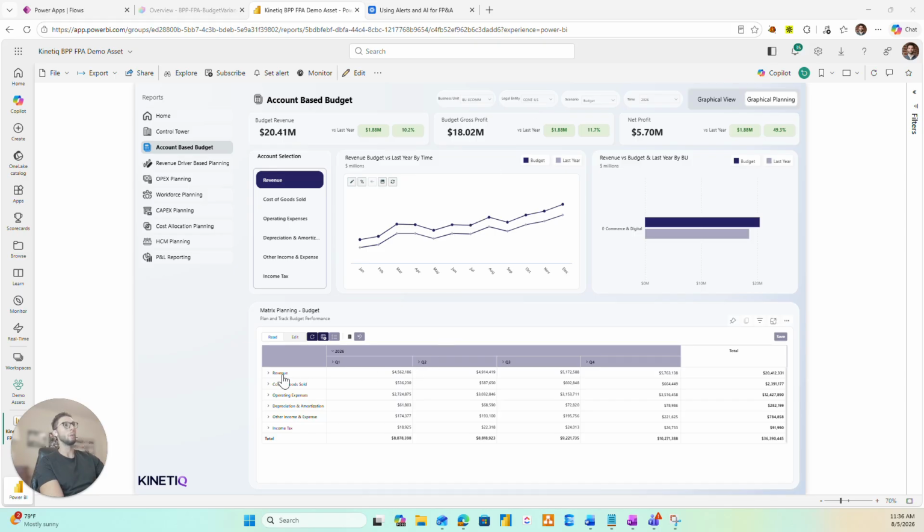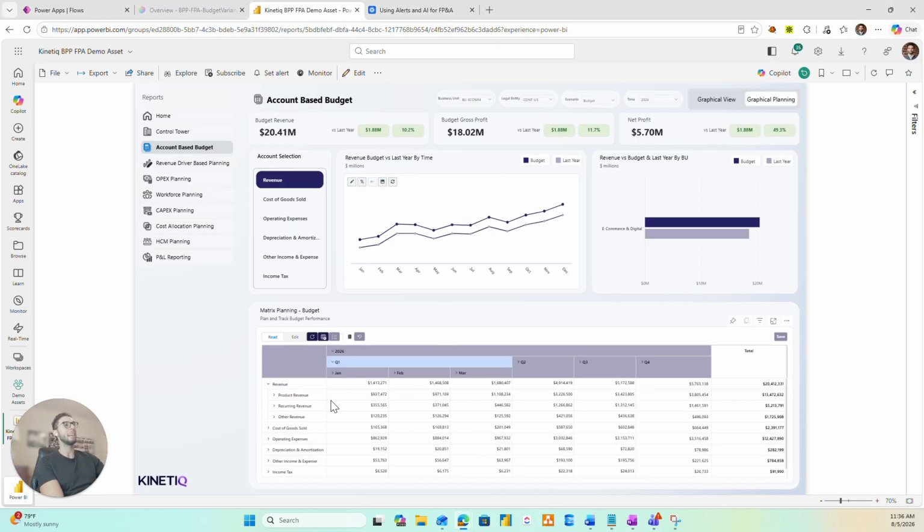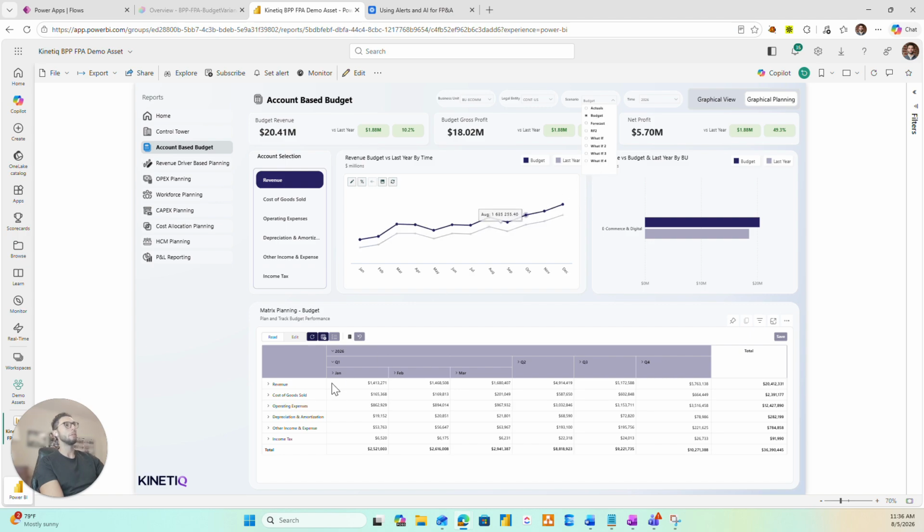What you can see on my screen right here is that we have an account-based budgeting mechanism in place where we have teams that have the capability to edit data directly from within the BPP solution using the BPP matrix visual and graphical planning visual. Now, one thing that we love about agentic AI here is that teams can work in multiple locations. So the idea behind this is that our team will have the ability to create new scenarios as well as do conversational writeback to model what increases can look like across revenue and expenses and how that impacts profitability of the organization when testing different modeling.